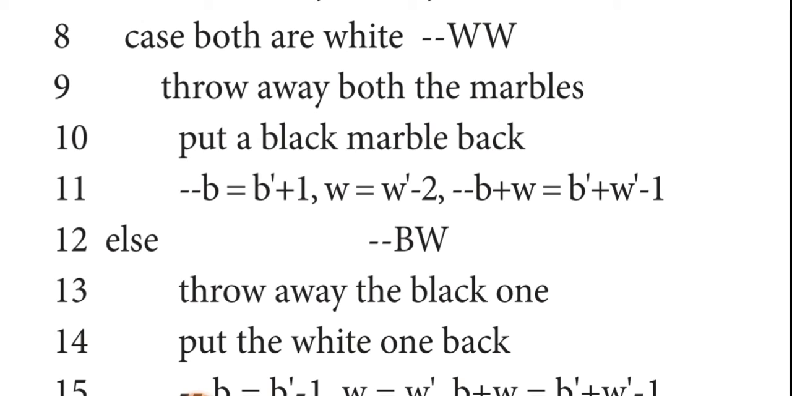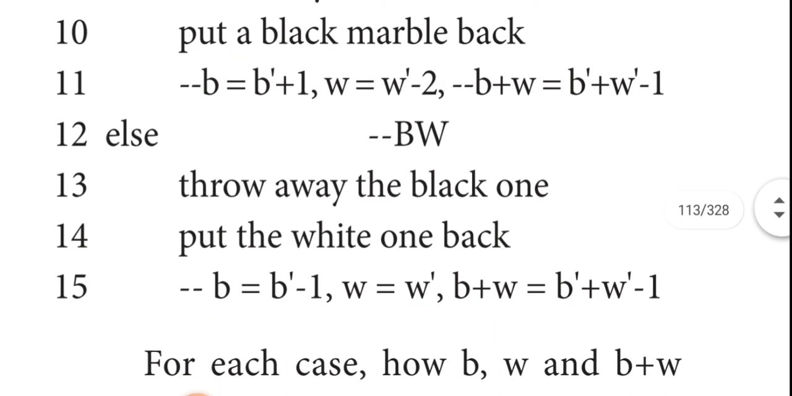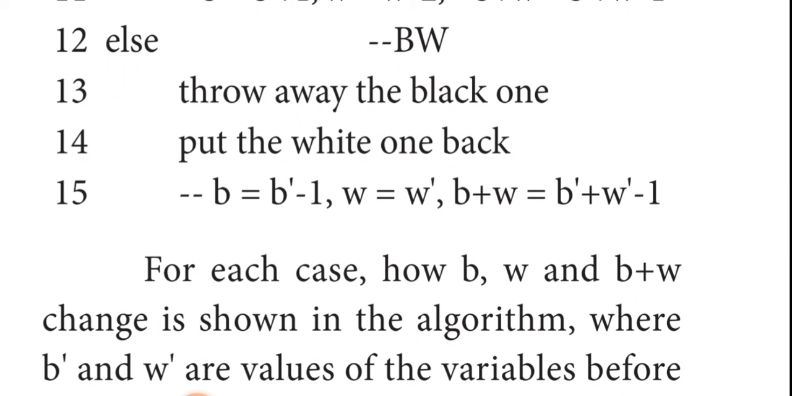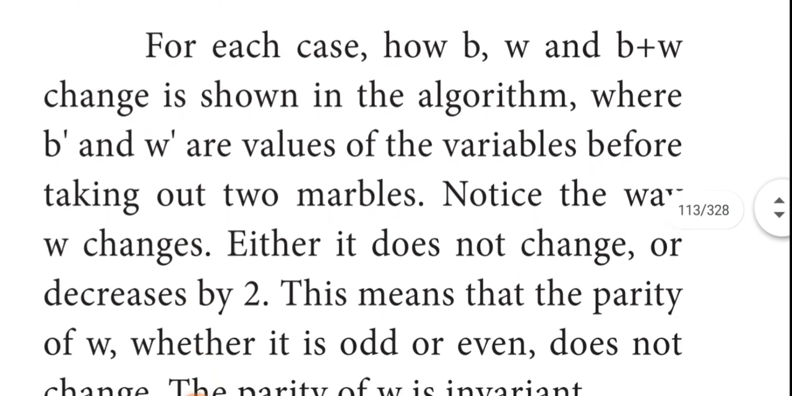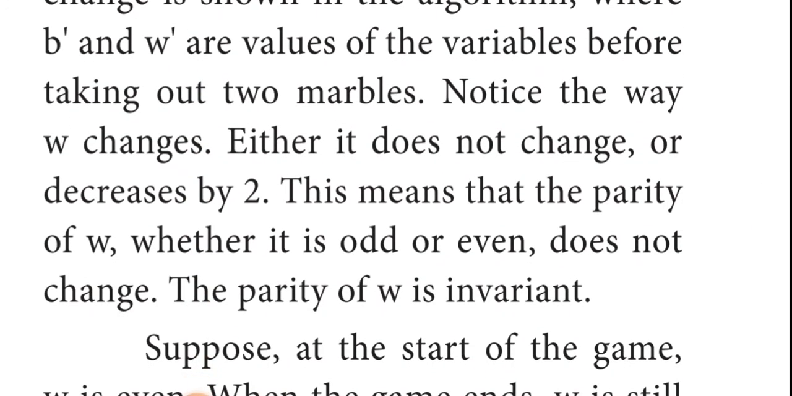Else, if it is not possible, then we take one black and one white. Throw away the black one, put the white one back. So the black marble count is B equals B minus 1 and W equals W. There is no change in the white marbles. Then B plus W equals B plus W minus 1. For each case, how B, W and B plus W change is shown in the algorithm, where B and W are the values of the variables before taking out the two marbles.